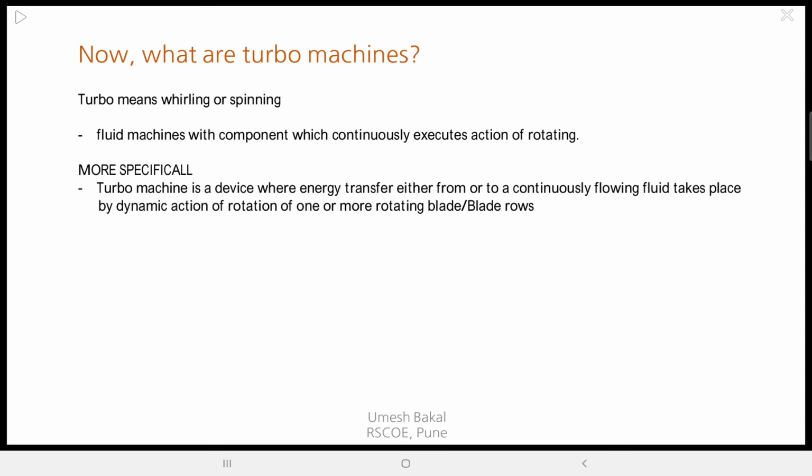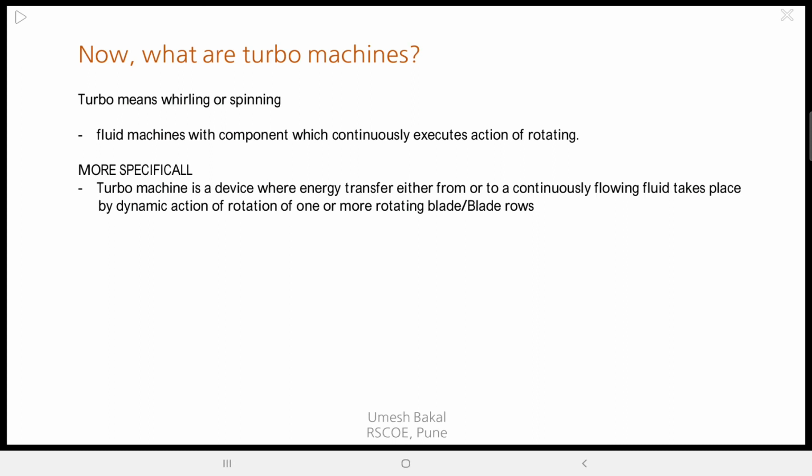So more specifically again, how can we define a turbo machine? A turbo machine is a device where energy transfer to or from a continuously flowing fluid takes place by action of rotation of one or more rotating blades. Correct.